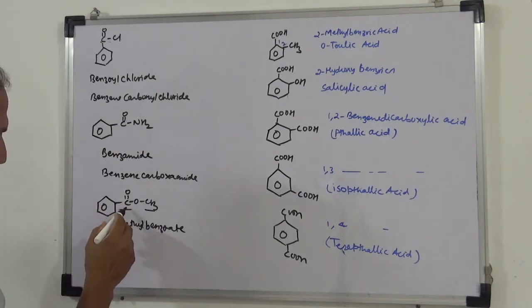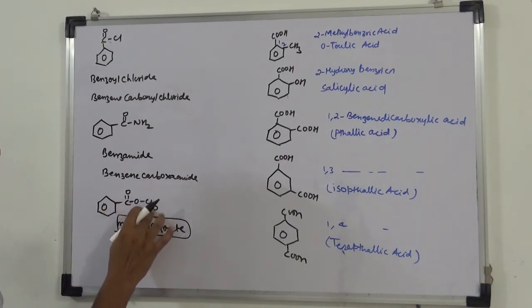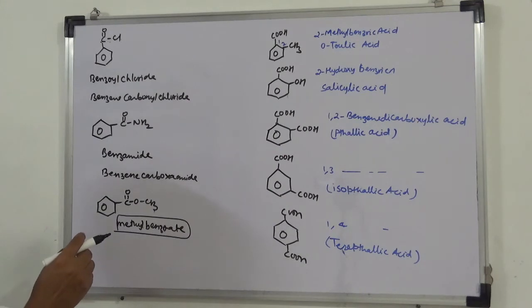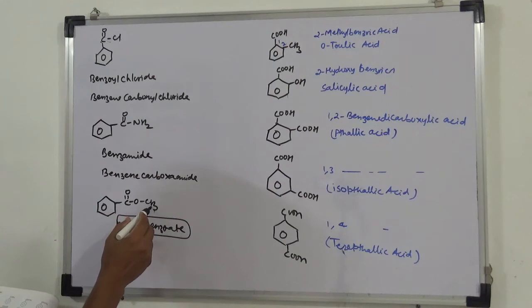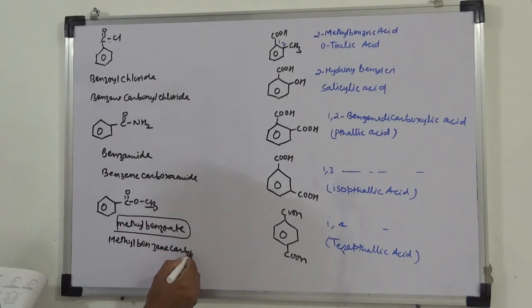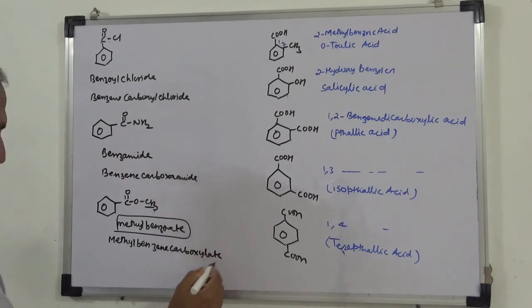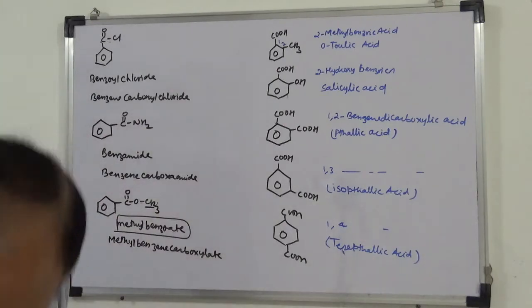That can also be called, ये again ये तो common name. अगर ये ester है तो again you can also write its name methyl benzene carboxylate. So methyl benzene carboxylate. Okay.